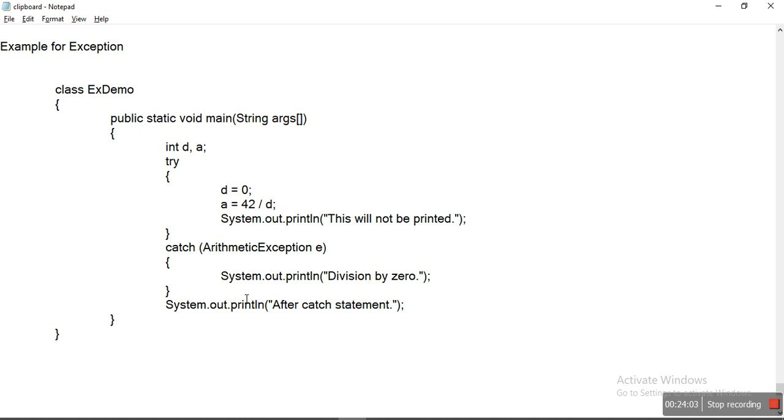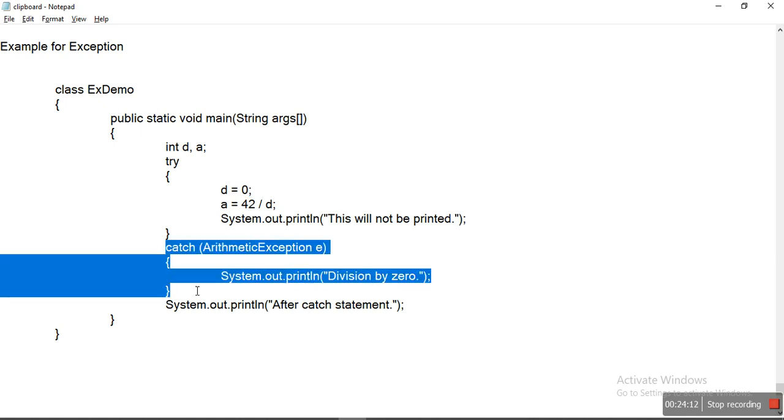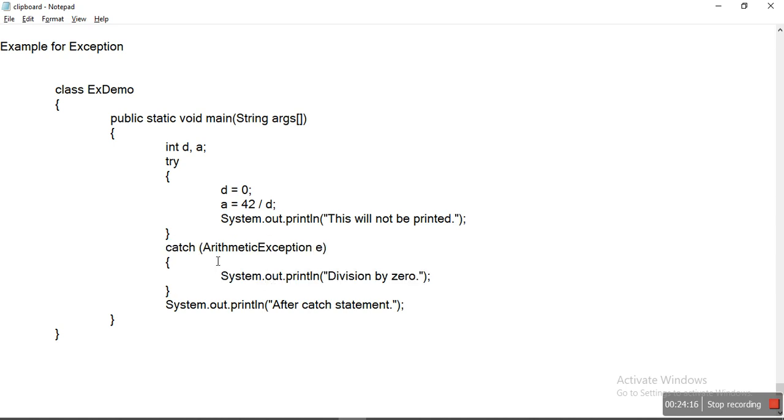The flow of execution is that first the try block is executed. If any exception is generated, the specific catch block is searched, and that particular catch block is executed. Within the catch block we write the handling code.